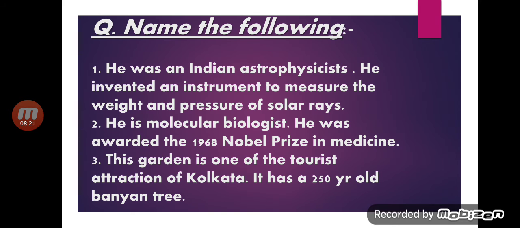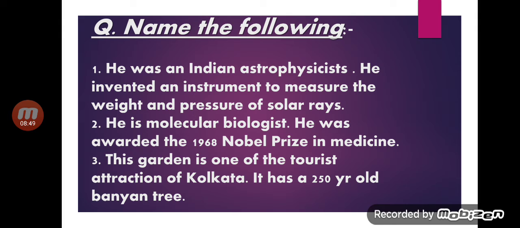Next, my dear students, name the following. Again, first you write the question. Read the question carefully. He was an Indian astrophysicist. He invented an instrument to measure the weight and pressure of solar rays. I repeat, he was an Indian astrophysicist.